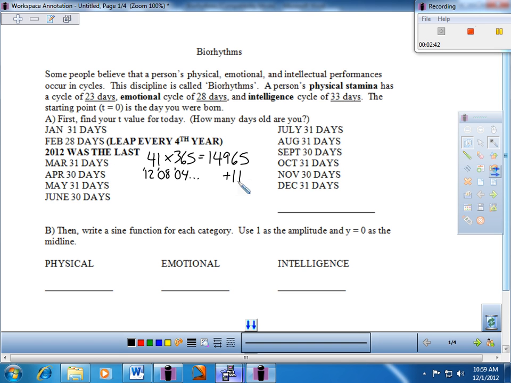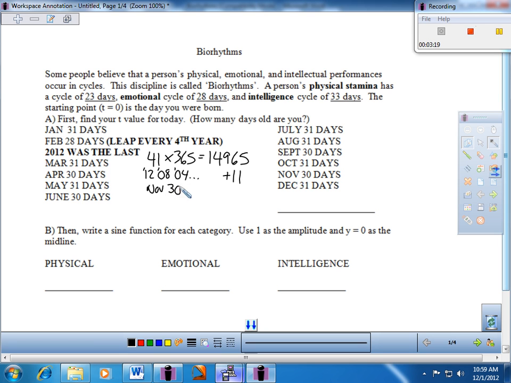And include those. And then I guess the last order of business is to count back to your last birthday. So for me, I'm 41 years old, and I turned 41 in late August, and so what I want to do is count back from today to late August and see how many days it's been since then. The day of my posting of this particular lecture is November 30th, so I'm going to work off the calendar that I see on your paper.